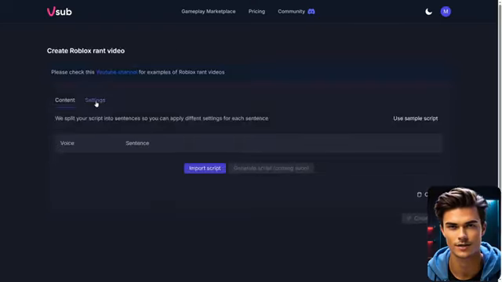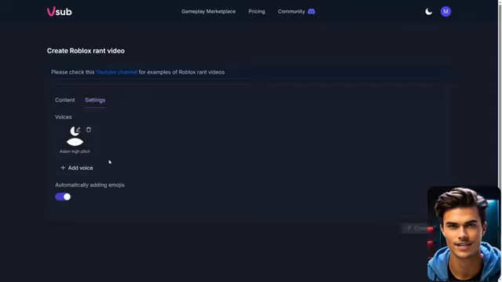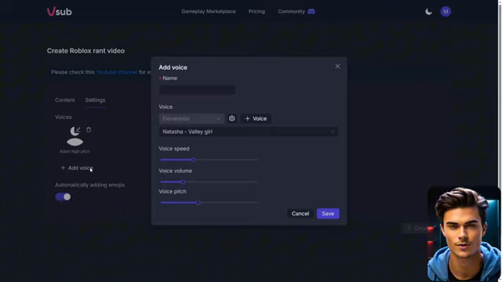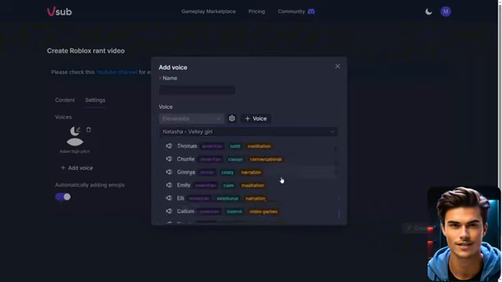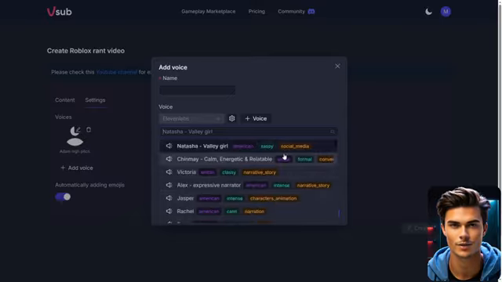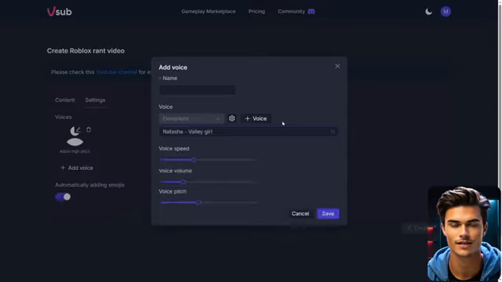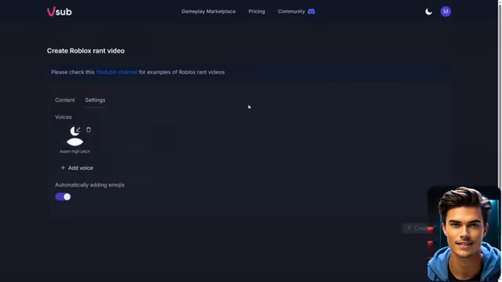Now, the first thing you want to do is open the settings at the top, where you can customize the voice. Here, you can add a new voice by clicking the Add Voice button, which gives you full control over voice customization. In the Voices section, you'll find plenty of voice options, and honestly, you can't really go wrong with any of them since they are all solid. Below that, you can adjust the voice speed, volume, and pitch, which are important settings, but I'll come back to those in a minute.